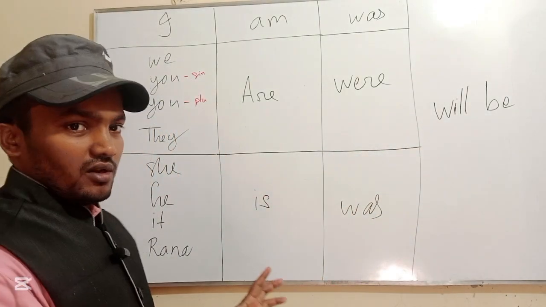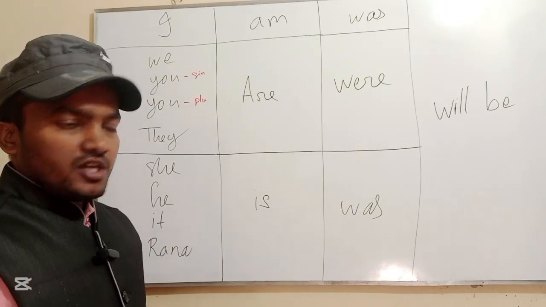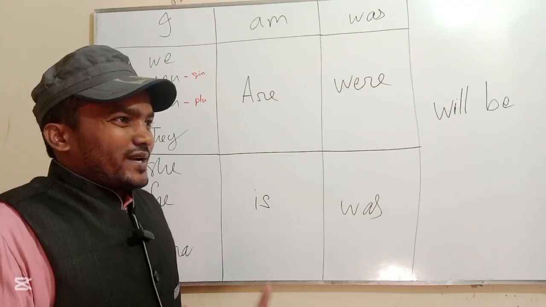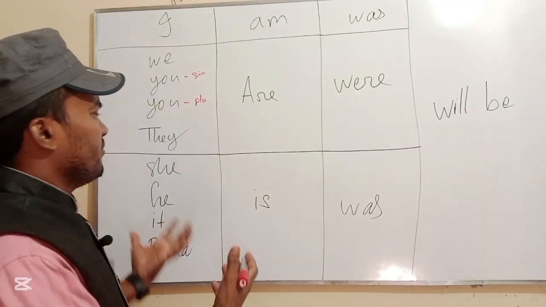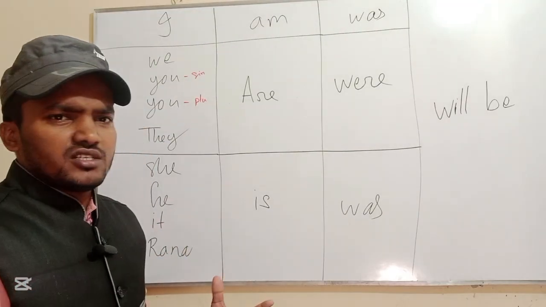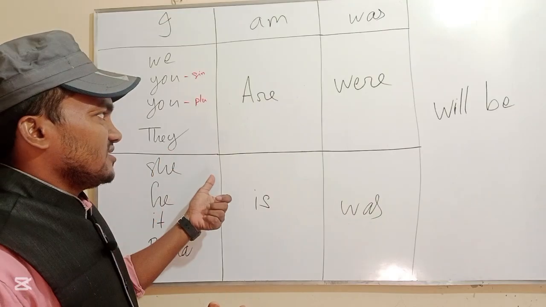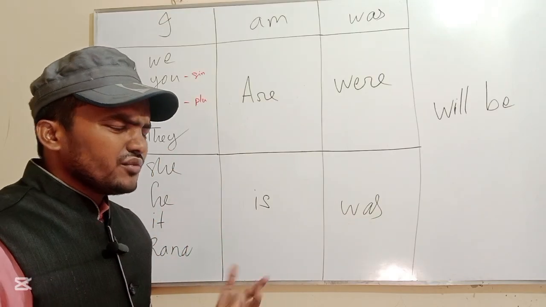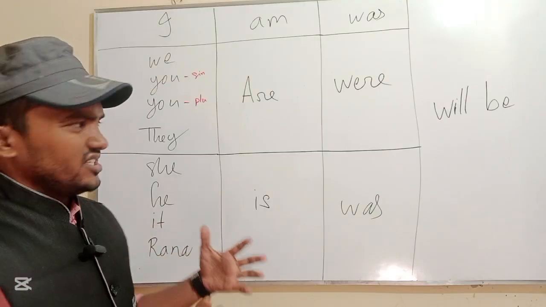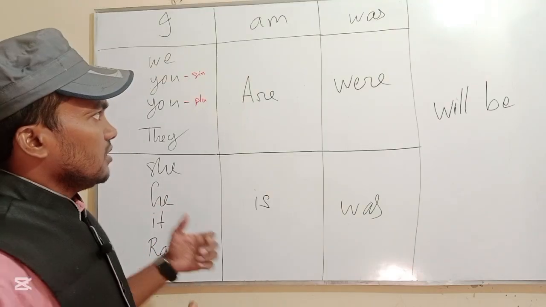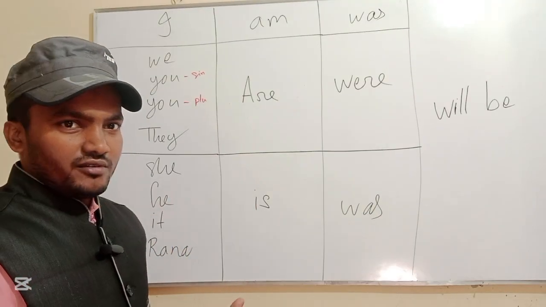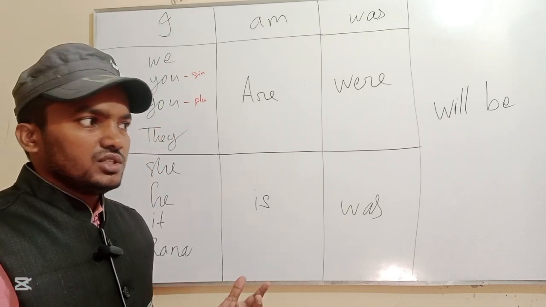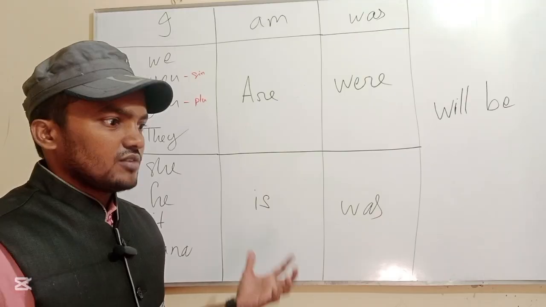This is a very simple way, and it is very easy to use the auxiliary verb as a main verb. But without practice there is nothing. You know everything, and maybe most students know that. I think every student knows these rules. They are very simple rules for how to use the auxiliary verb as the main verb. But I think the main secret is that you have to use it every day. Means you have to practice.